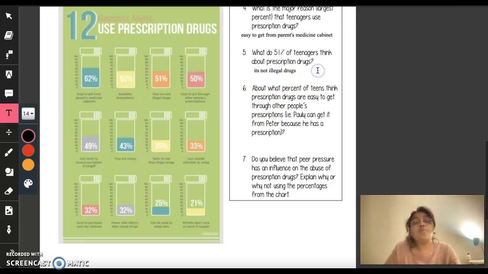However, this is what I'm going to tell you guys. Just because you can obtain prescription drugs from a medicine cabinet or from your friends, that does not mean that its use is not illegal. Prescription drugs are given to certain people by certified professionals to treat disorders or to treat diseases.